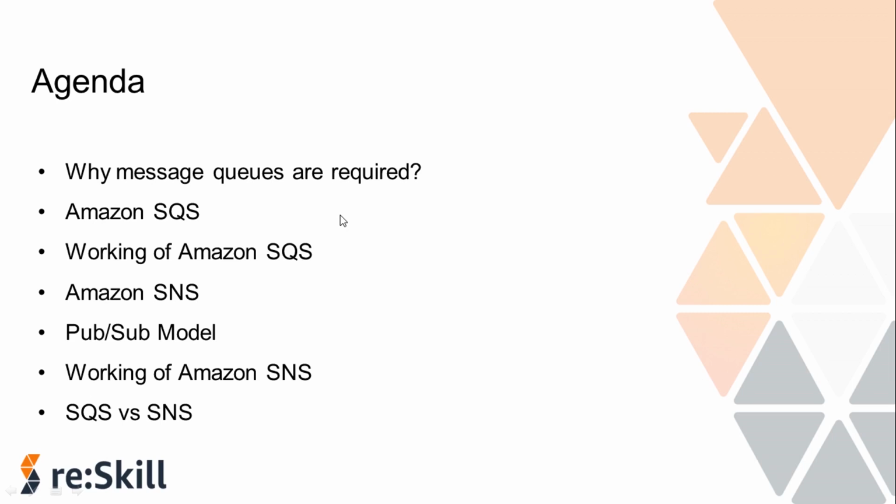In this video, I'll explain the concept of message queues, their requirements and benefits. I'll also explain briefly about Amazon SQS, producers, consumers, the types of queues in SQS, message lifecycle and more. We will also see the working of Amazon SQS in the later part. Along with SQS, we will also look into the process of pub/sub messaging, Amazon Simple Notification Service, also known as Amazon SNS, SNS topics, publishers, subscribers, and a sample architecture using SNS. Then I'll demonstrate the working of Amazon SNS as well.